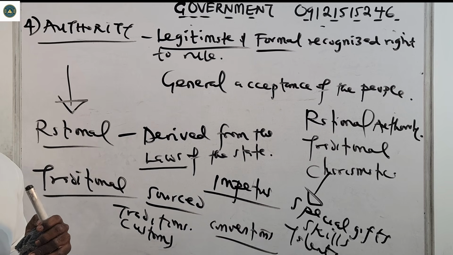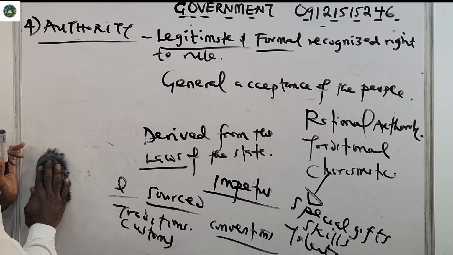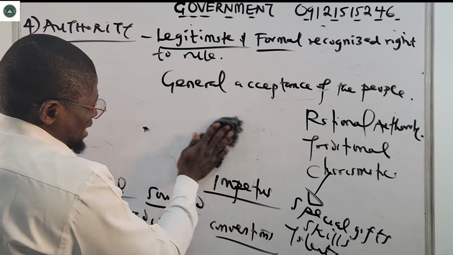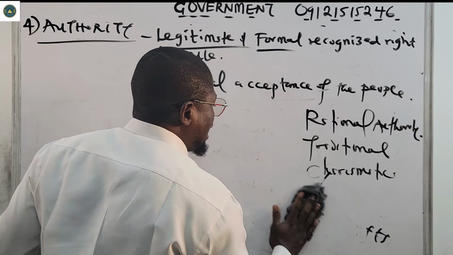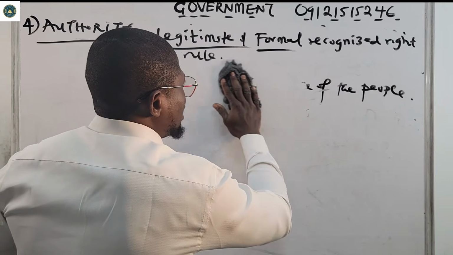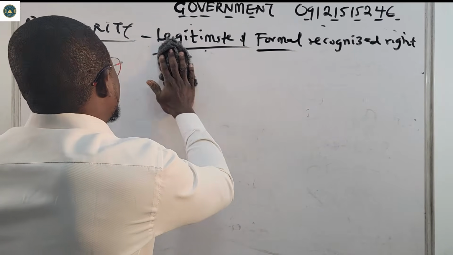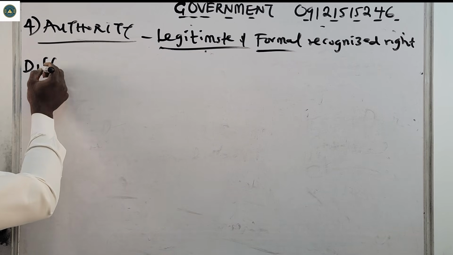Now let us look at the differences between power and authority. Somebody may say power and authority are different, although they draw a lot of similarities. But of course there are differences between power and authority, and you should take note of that because they come out in your exam very well.